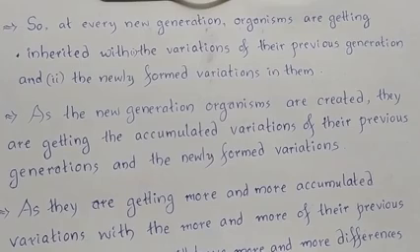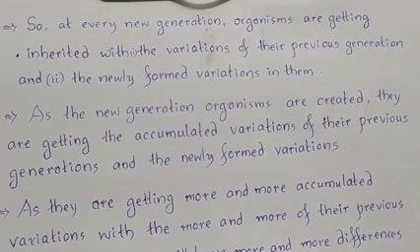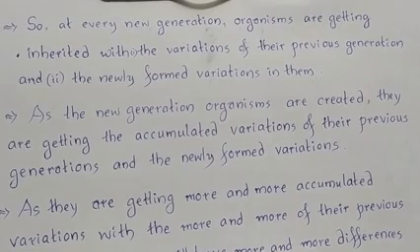They are getting the accumulated variations of their previous generations and the newly formed variations. So the above statement explains that every organism of every new generation gets the previously accumulated variations of the previous generations as well as the newly formed variations in their bodies, right?